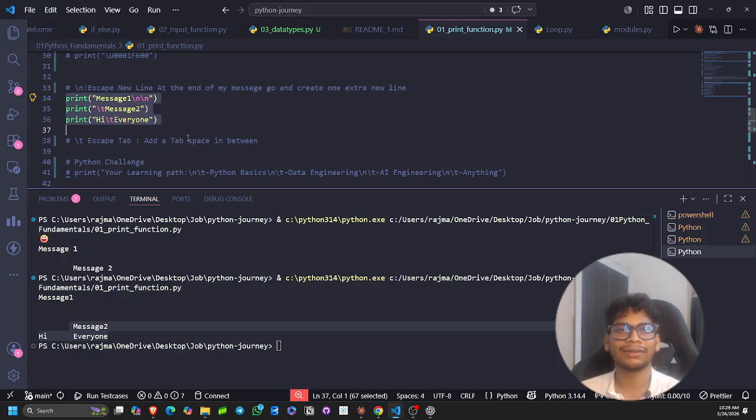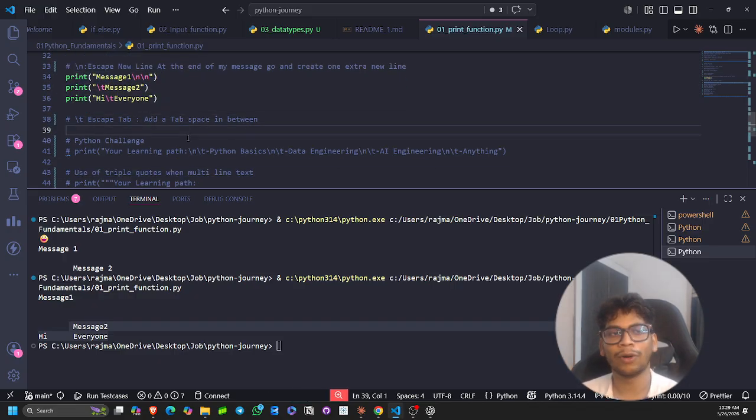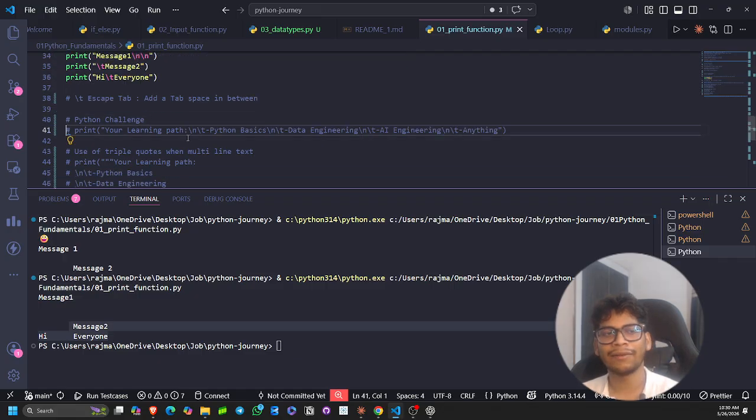Okay, that doesn't make sense. These are foundation, and it should be inside your mind. You don't have to just do all this printing new line, printing tab. These are very basic things everyone should know, and no one should have that feeling that, okay, I want to recall that thing. It's a very basic thing, and you have to recall this. It's a sign of a good developer. Okay, so moving forward,